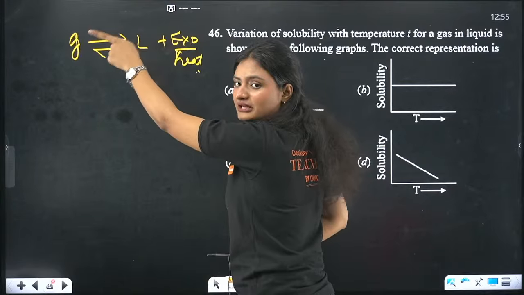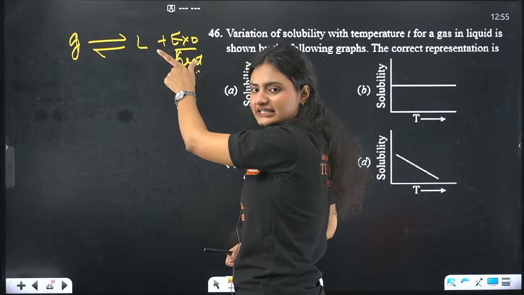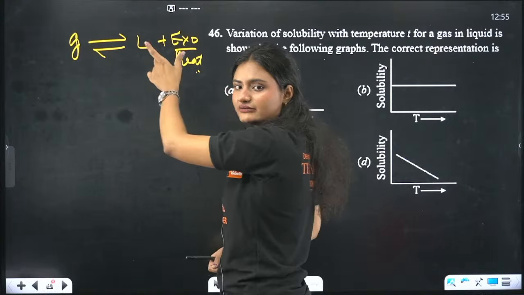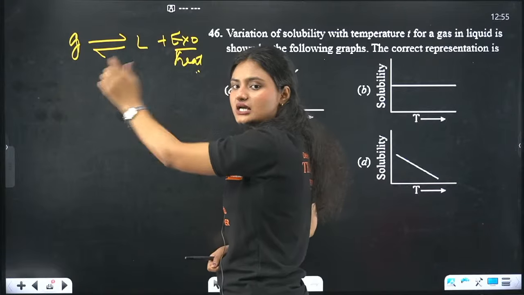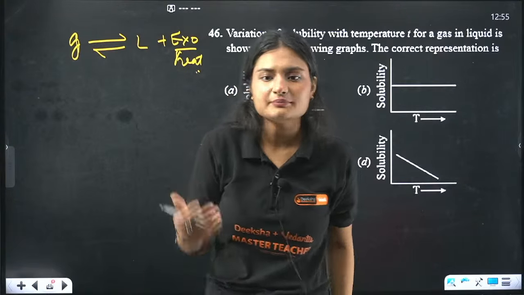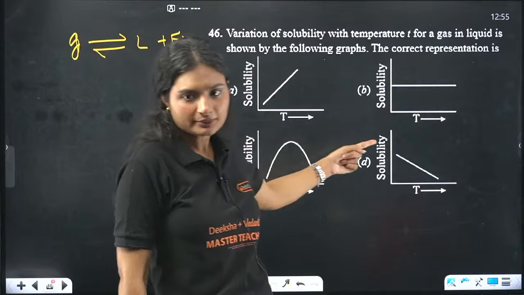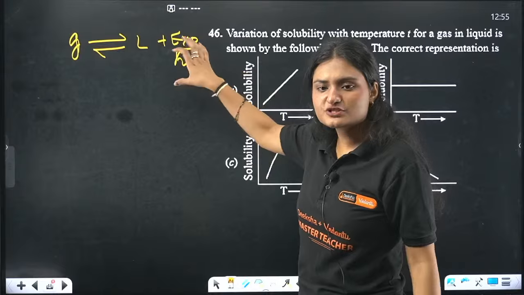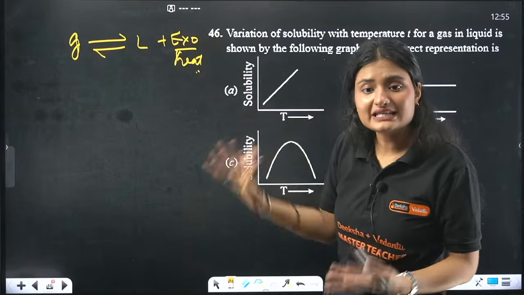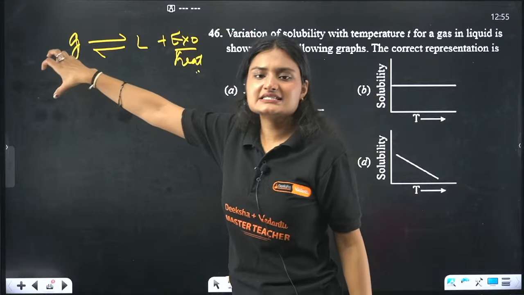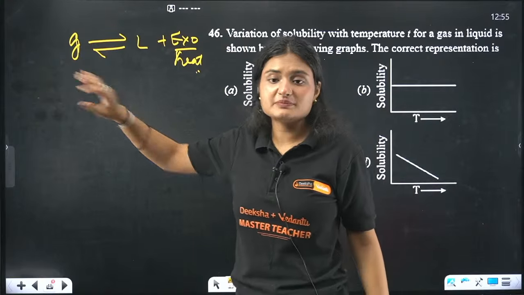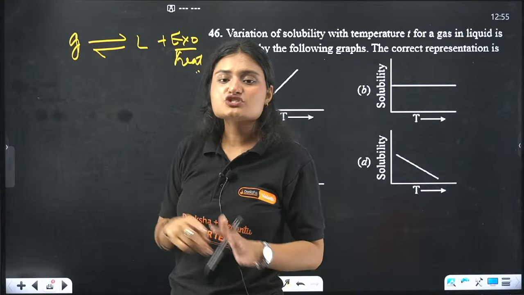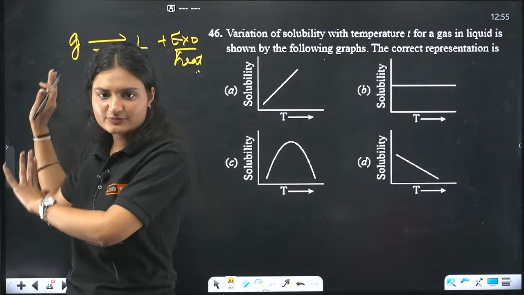In the forward direction, gas is getting solubilized in liquid and heat is getting released. In the backward direction, liquid is absorbing this heat and getting converted into gas. Now heat is more because we have increased the temperature, so the system is not at equilibrium anymore. It will want to get back to equilibrium by releasing that excess heat, and the reaction will go in the backward direction. That means the solubility will decrease, we are getting gas only, it's not soluble anymore. So solubility decreases with temperature. That was the explanation for it.